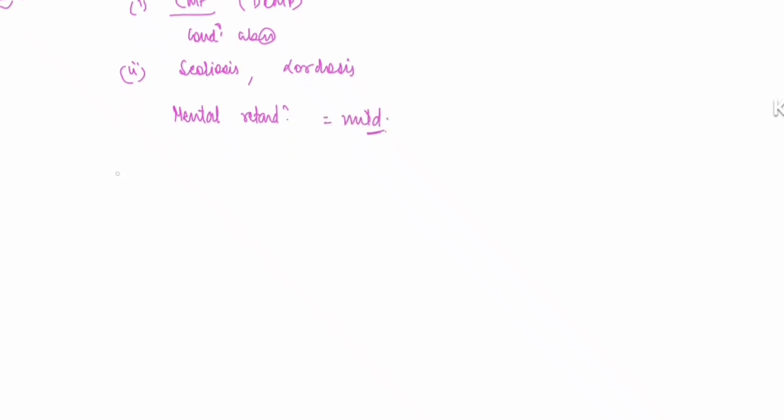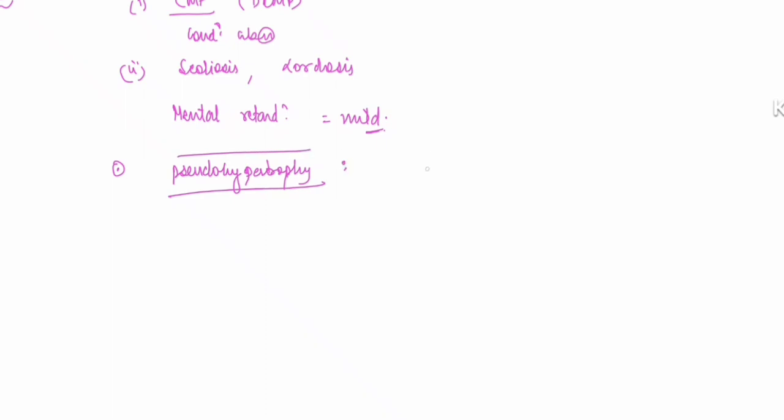Okay, and pseudo hypertrophy is due to collagen deposition. It is seen in, most commonly, the gastrocnemius muscle, that is calf hypertrophy.